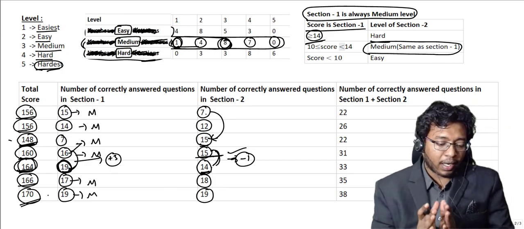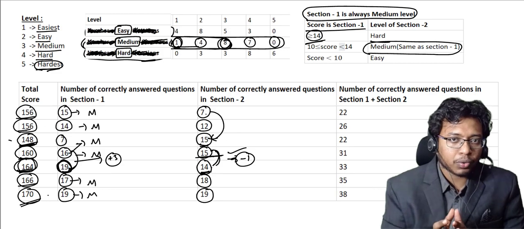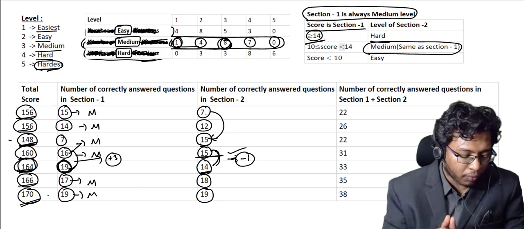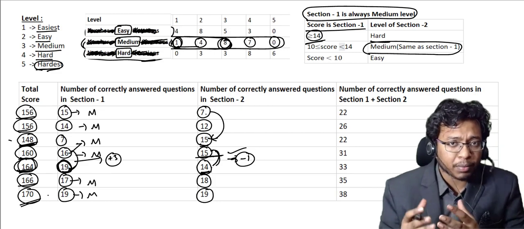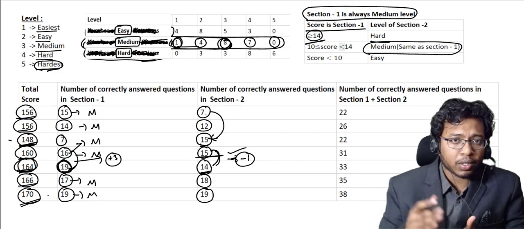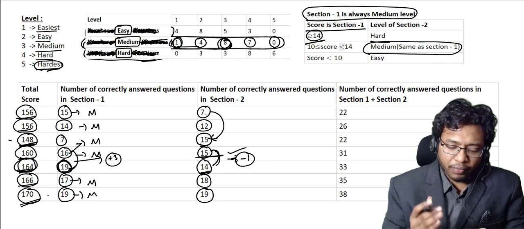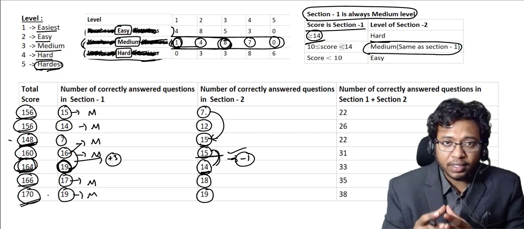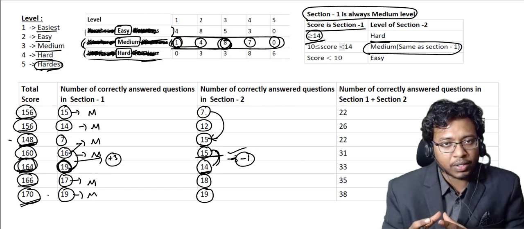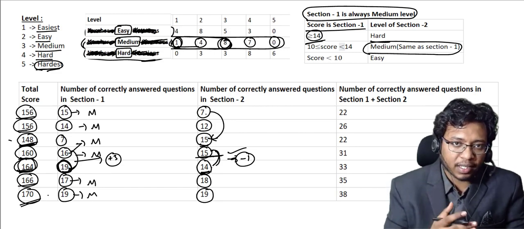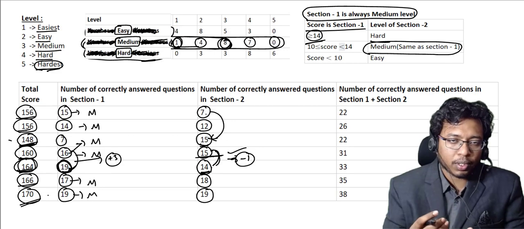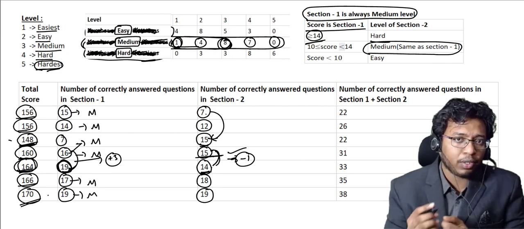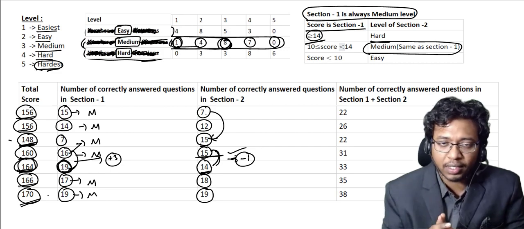So what you can understand from this is you have to score equally well in the first section as well as the second section. Don't neglect your first section. Try to score as much as possible so that your overall score will increase. Since the first section is a medium section, if you are really conceptually good, you should be able to score 18 or 19 questions correct. Then even if you get only 14 questions in the second section, you will definitely end up with at least 164.